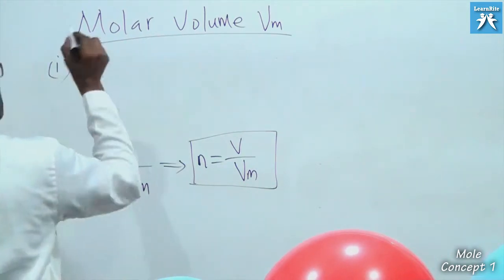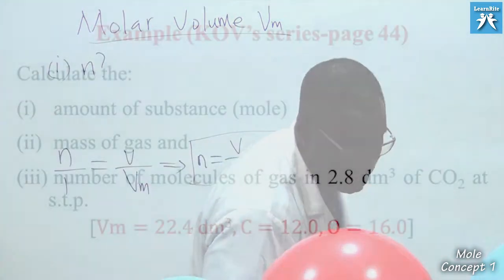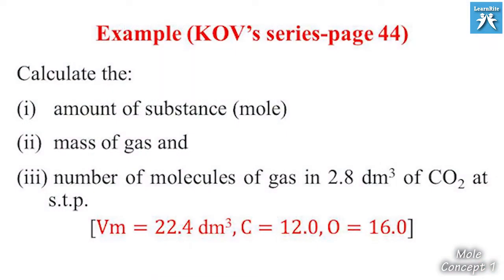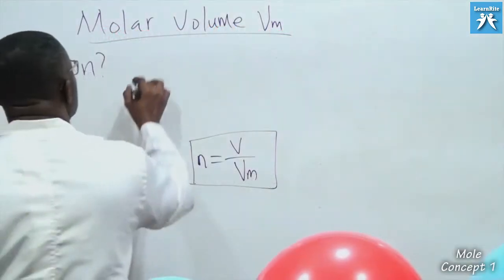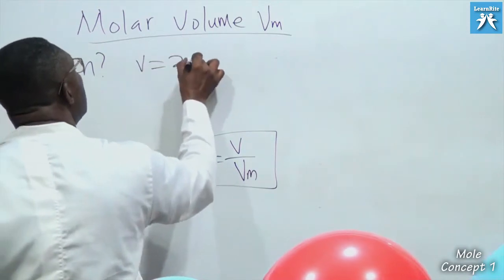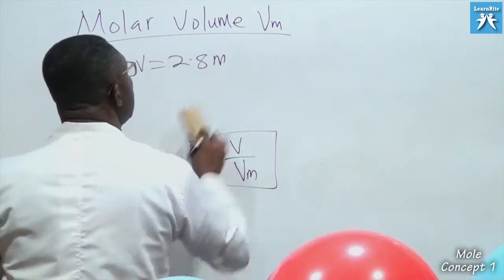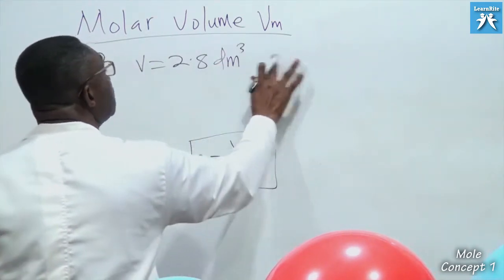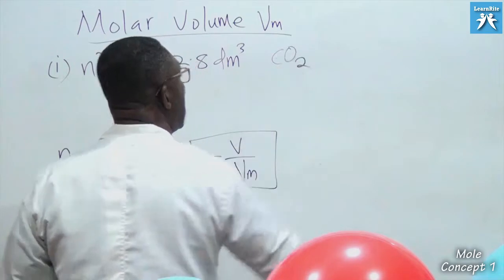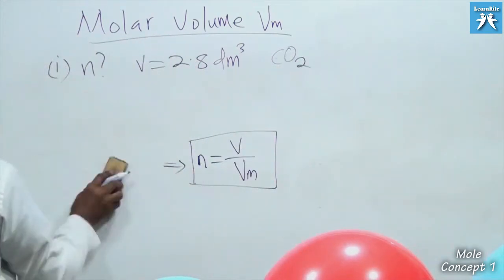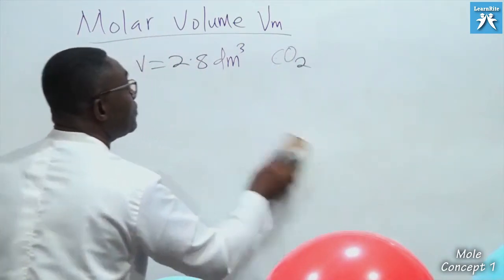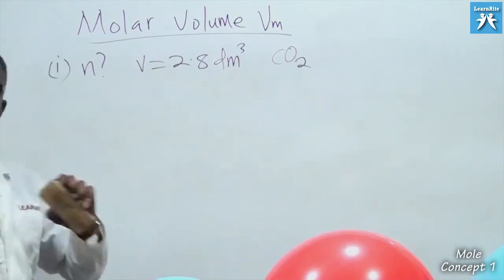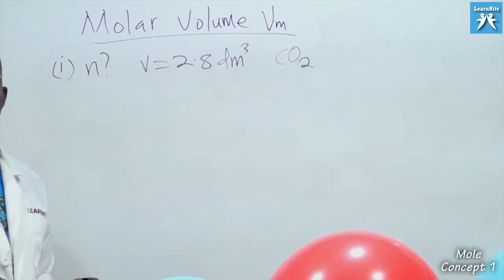We're looking for n. That is what we are looking for. What is the information given? It says 2.8 dm³ of carbon dioxide at STP, molar volume is given. So we have V given as 2.8 dm³. The gas we are talking of here is carbon dioxide. And then in the question, your Vm is given as 22.4 dm³. It will always be given.